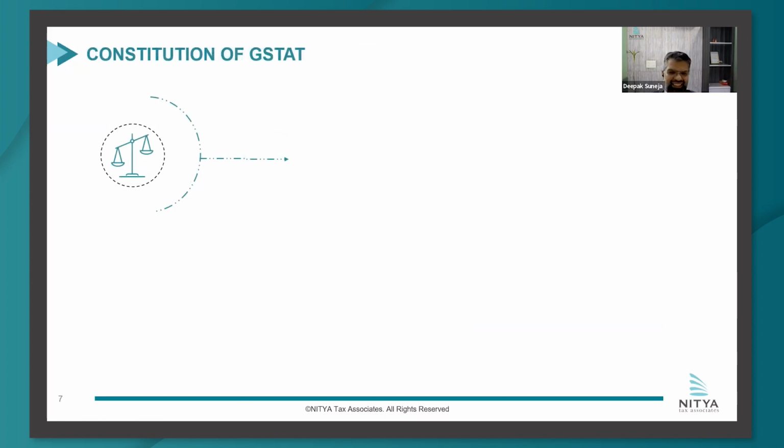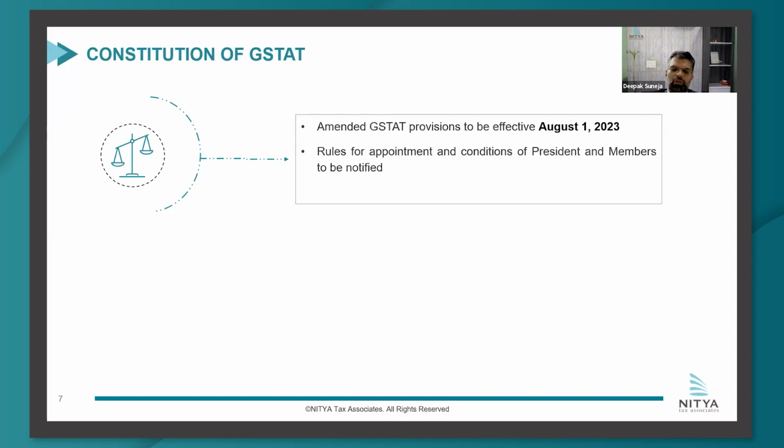Moving forward to the next, and again, a very awaited provision discussed a lot in the 6th year anniversary at various forums was the constitution of GSTAT. In the Finance Act, they approved the provisions of GSTAT, but still several action steps for the constitution of GSTAT were missing. Now in this council meeting, they have said that the amended provisions will be effective from August 1. The rules of appointment would be notified and the state benches would be constituted in a phased manner.